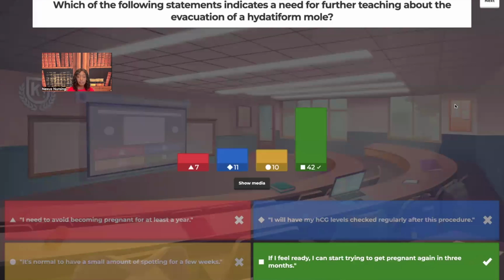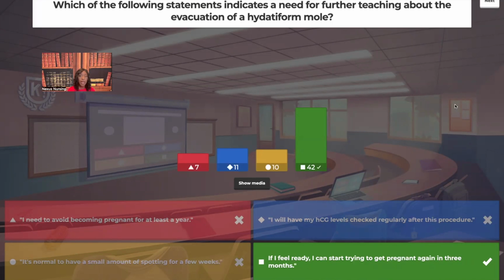Very good. If I feel ready, I can start trying to get pregnant again in 3 months. Absolutely not. That requires further teaching, because a client who's had an evacuation of a hydatidiform mole, and that's going to have to be evacuated, okay? They should not get pregnant for a year.